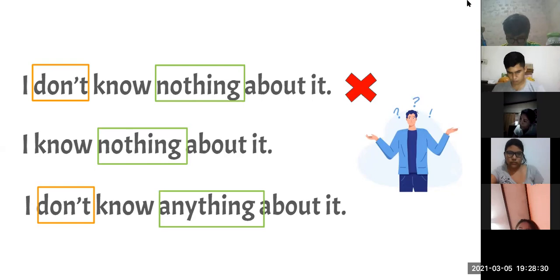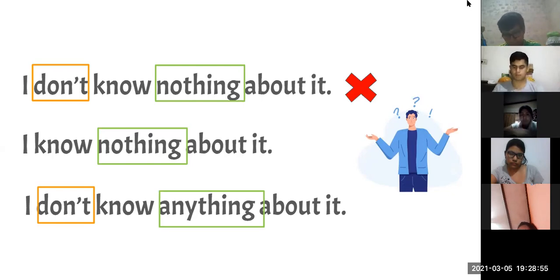Are you in the class? With affirmative and negative verb. Okay, but when do we use them? When do we use something, anything, nobody, anybody? When? ¿Cuándo necesitamos utilizarlos?